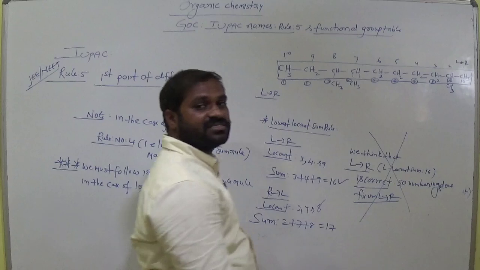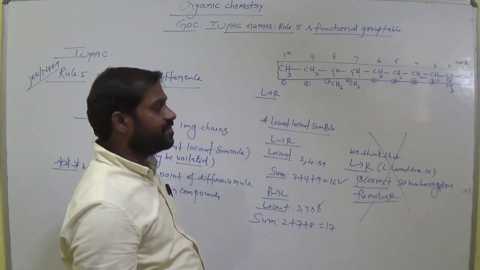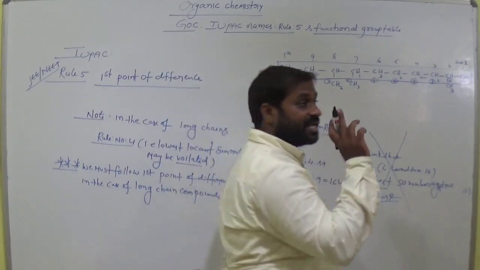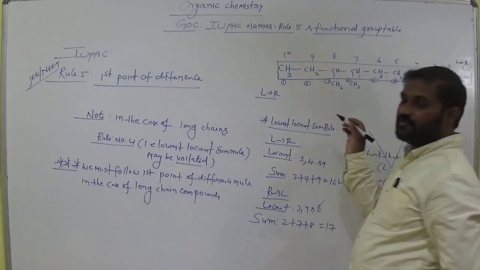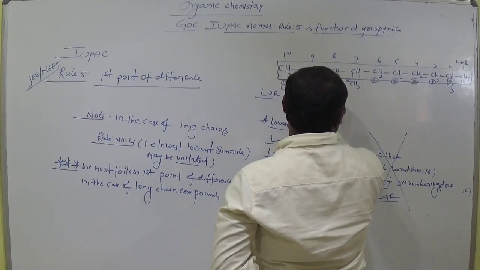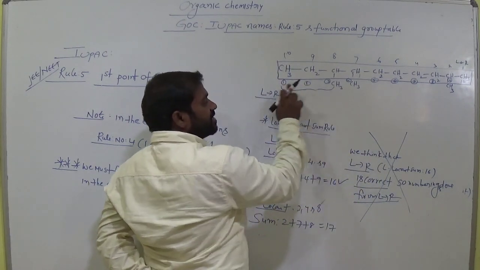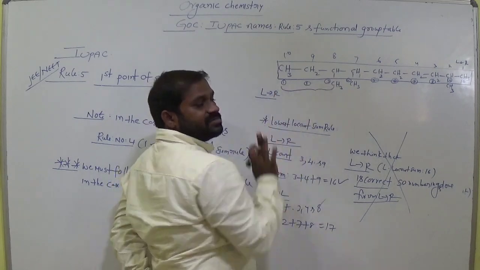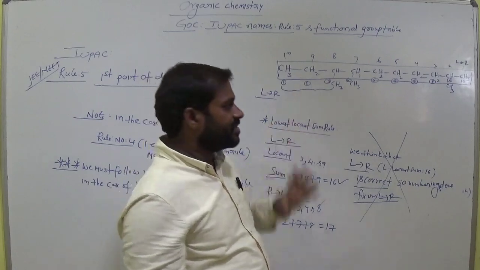In this case, here lowest locant rule is failed. Why? According to it is long chain, we must call first point of difference. According to first point of difference, this is first carbon, and here the first substituent from this carbon is at third carbon. So some distance is there.